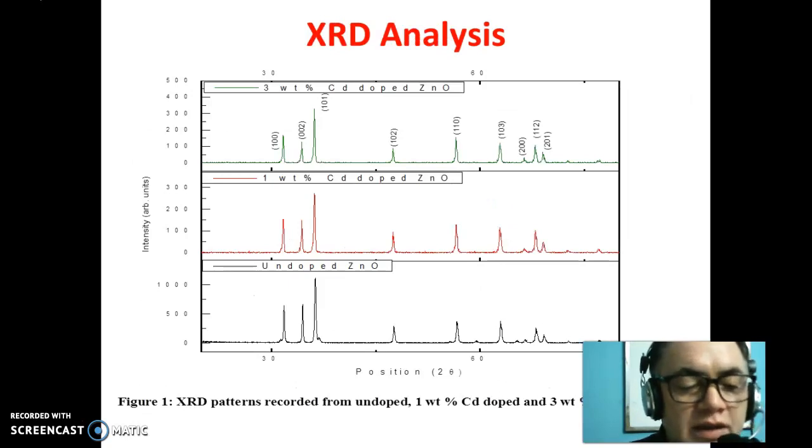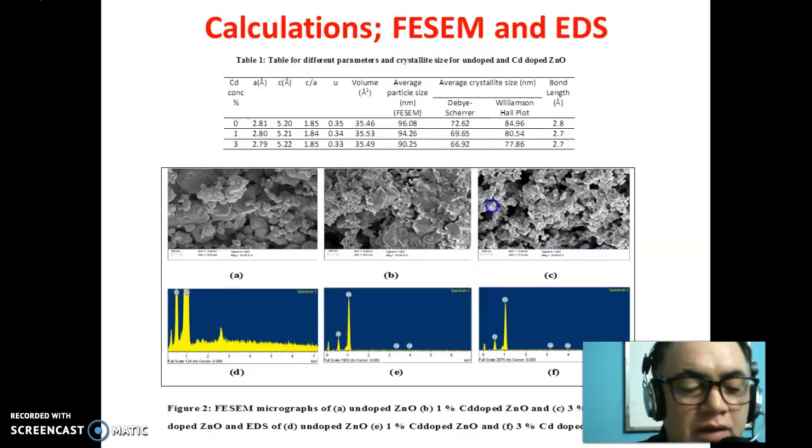Figure 1 shows the XRD patterns of undoped and Cd-doped ZnO nanoparticles. Figure 1, when analyzed, reveals the polycrystalline nature of ZnO with peaks along 9 planes. The highest intensity peak is found to be along the plane 101. The crystallite size D is calculated using the Debye-Scherrer formula. Table 1 shows the unit cell parameters obtained from the XRD data for all the samples.